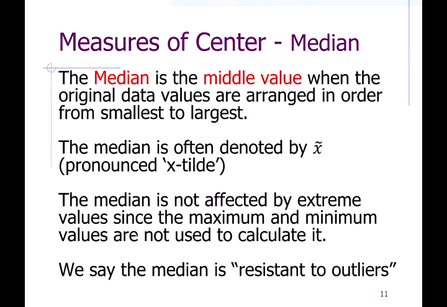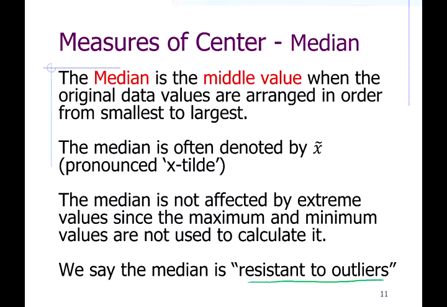Okay, next measure of center, the median. We say the median is the middle value. Well, maybe it's the middle value. There might not be a middle value. It depends if there's an even or an odd number of values. Now, one thing about the median that makes it sometimes more useful than the mean is that it's resistant to outliers. I go into this idea of resistant to outliers in detail in my Excel activity, and there's a link to the video, I think, on the last slide of this set of notes.